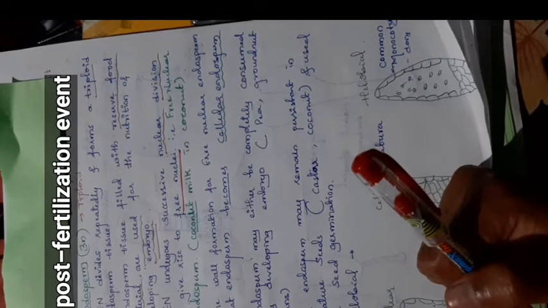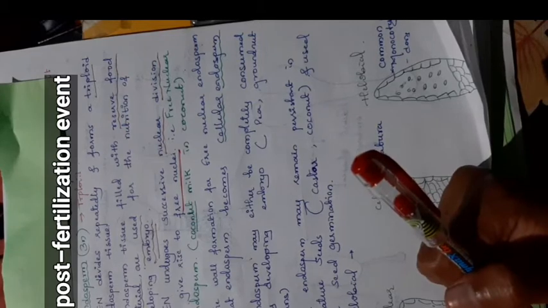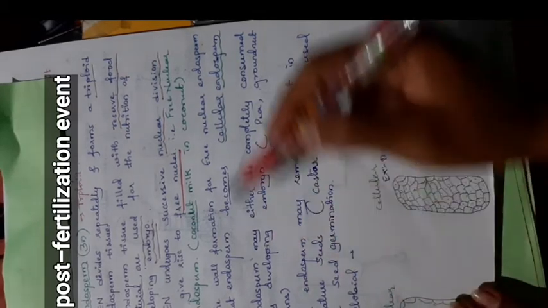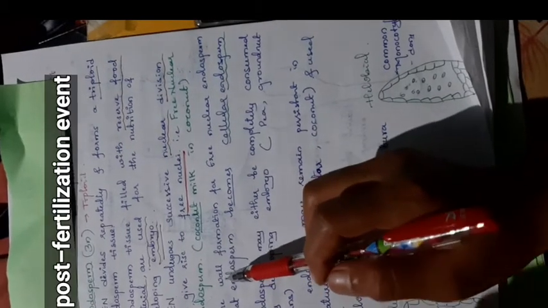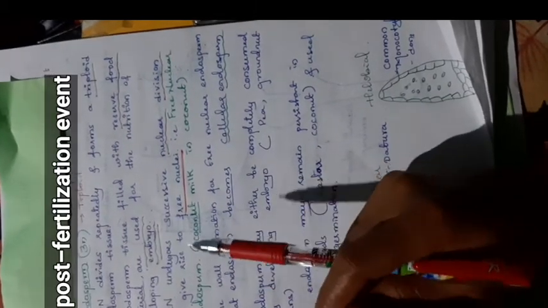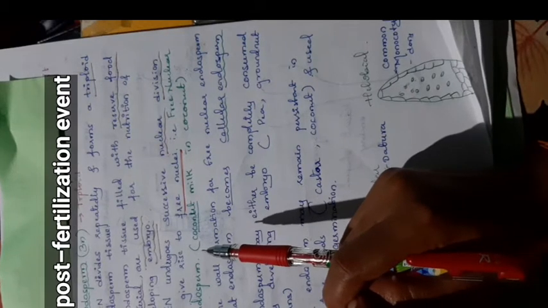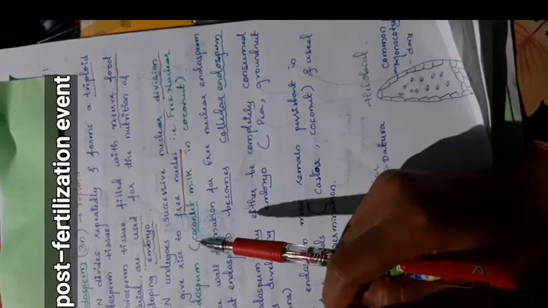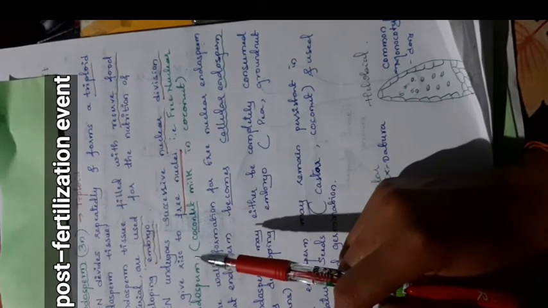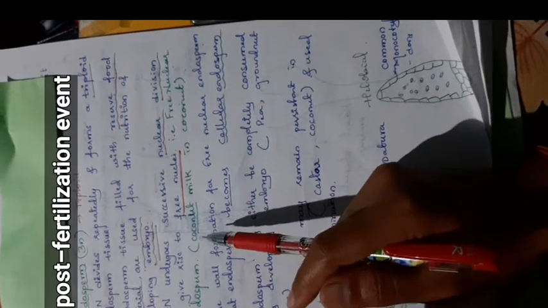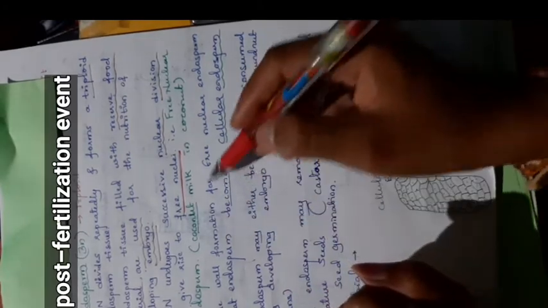That is a free nuclear endosperm, where we see only free nuclei in the endosperm. It is also just called nuclear endosperm. We can see this type of endosperm in coconut.